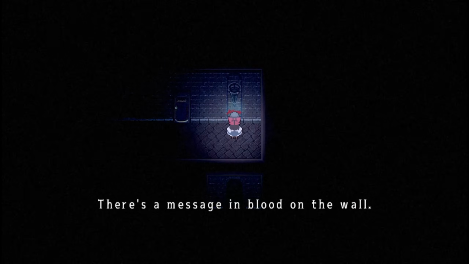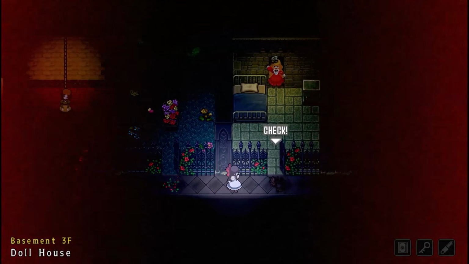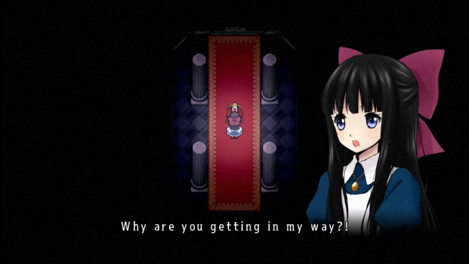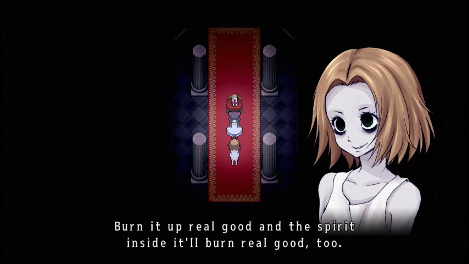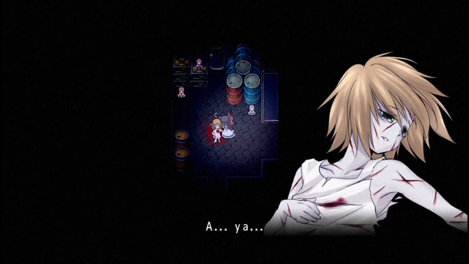But before navigating that, a bloody message on the wall reads, "You said I'd be family. You lied." Aya then moves through a large room with a killer doll and finds a door blocked by a small creepy doll. The mischievous corpse girl reappears, instructing Aya to destroy the creepy doll to proceed before guiding her to an incinerator area. There, Aya discovers a fallen corpse girl who resembles the mischievous girl.